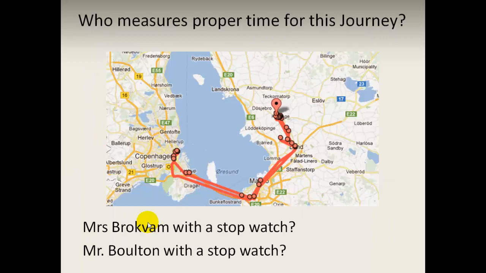This is the journey that I take to get from home to Copenhagen. We have two people that are measuring this time. There's Dr. Brogfam with her stopwatch, and there's Mr. Bolton with his stopwatch. Who is measuring proper time? Well, as far as Dr. Brogfam is concerned, I start in Scheveningen, I go all the way down here, and then I end up in Copenhagen. These two events, my departure and my arrival, as far as she is concerned, happen in different places, so she does not measure proper time.